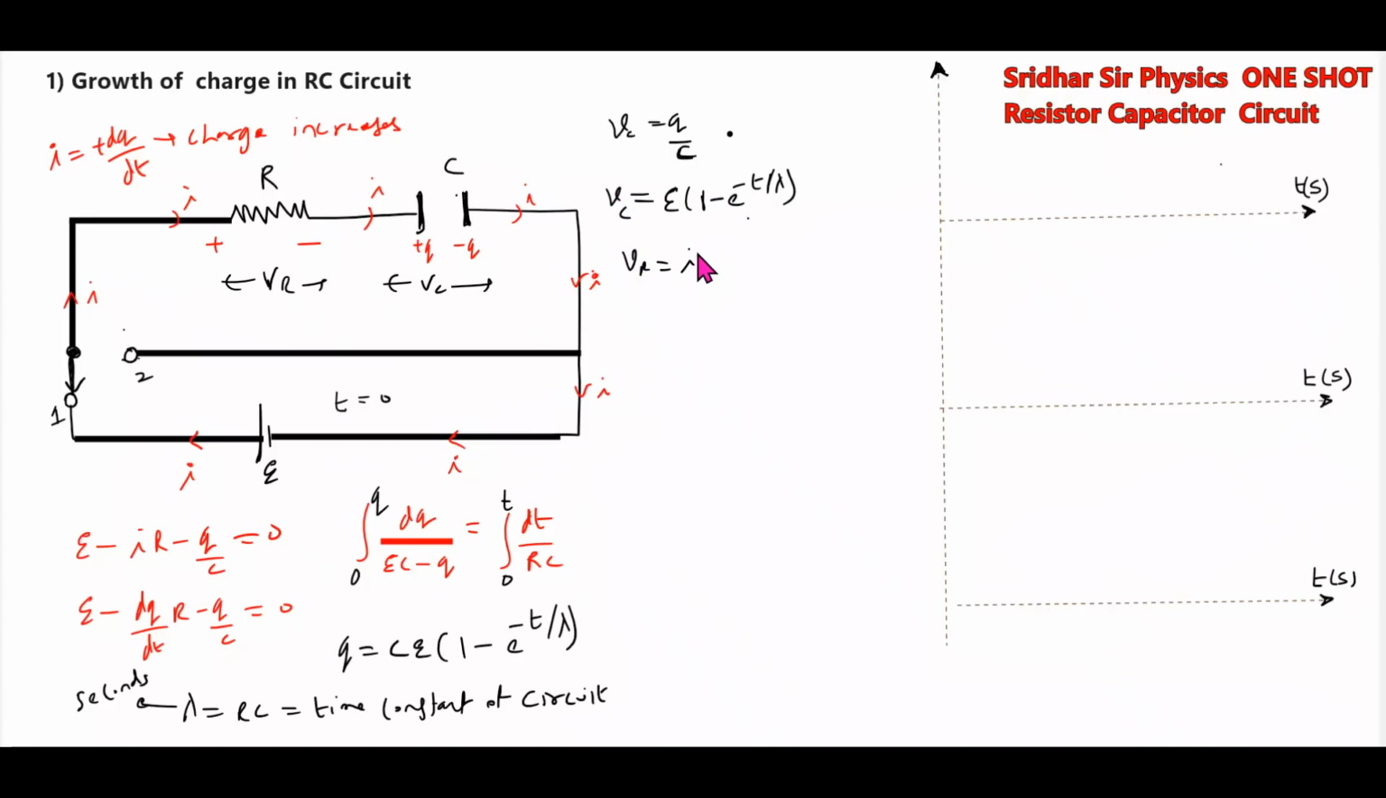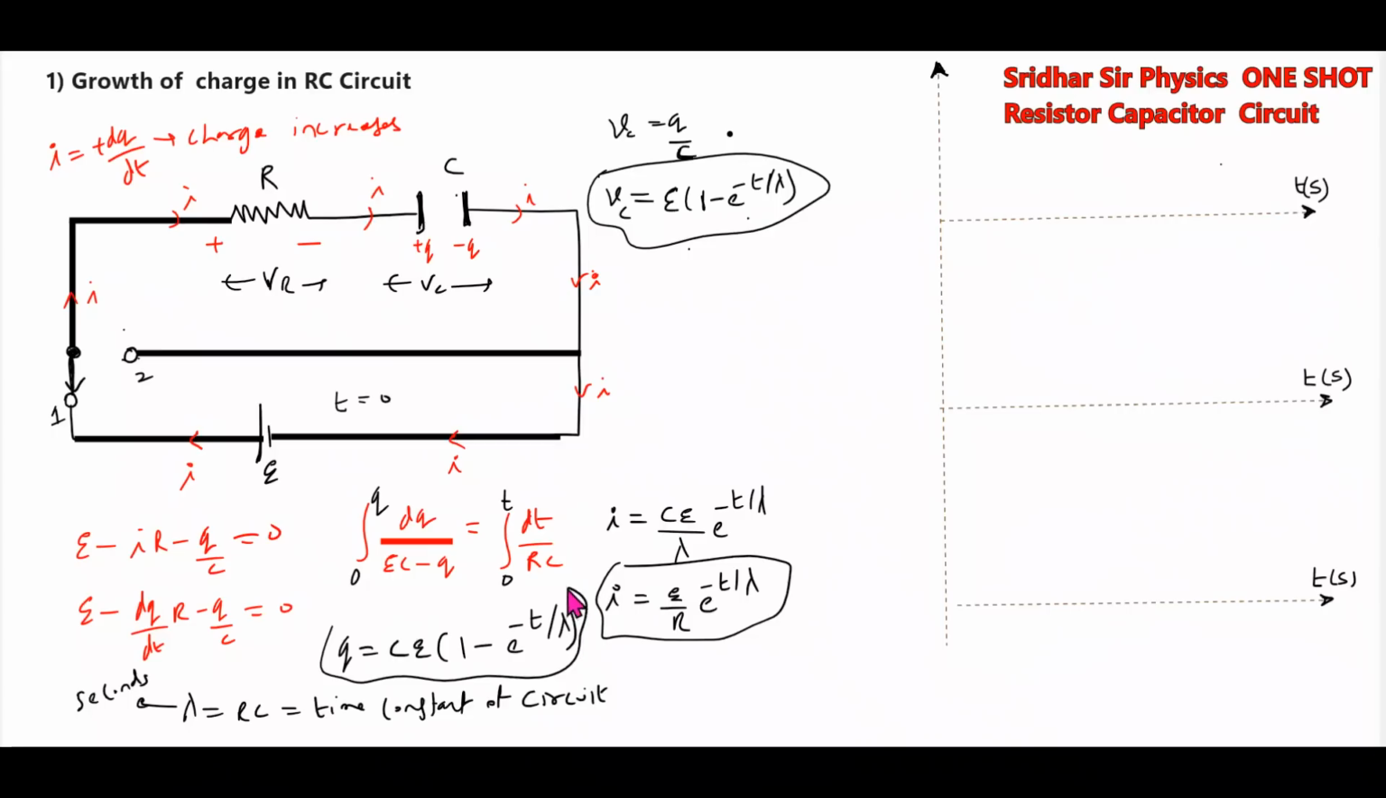The drop across the resistor will be I into R. What is I? I is equal to dQ by dt. I'll differentiate this and get the current. I equals dQ by dt, which will become CE by lambda times e to the power of minus t by lambda. Lambda is RC, so this is E by R times e to the power of minus t by lambda. This is the expression for current. This is the expression for voltage. This is the expression for charge. You have to remember these formulas, very, very important. If I plot this curve, the curve will be like this.